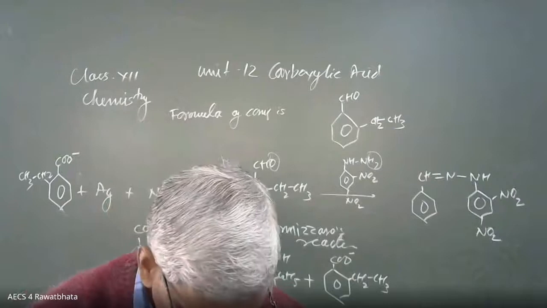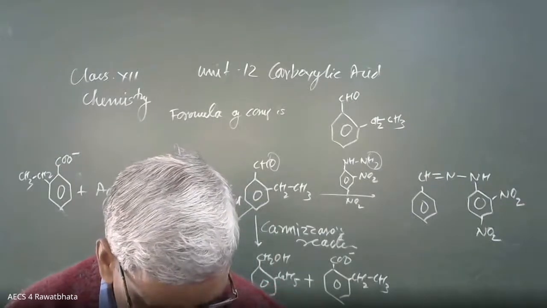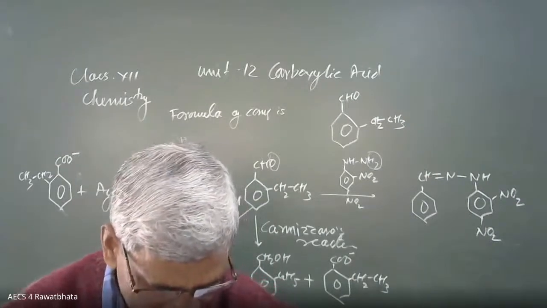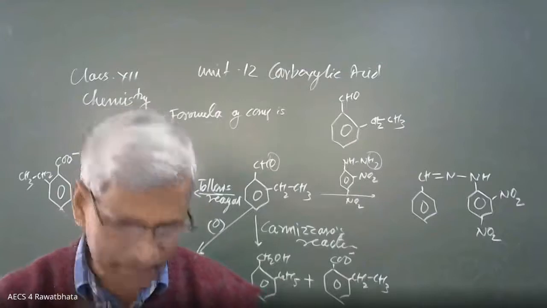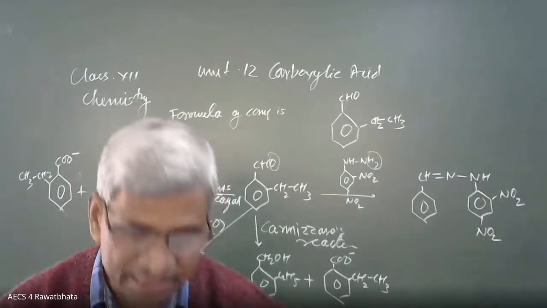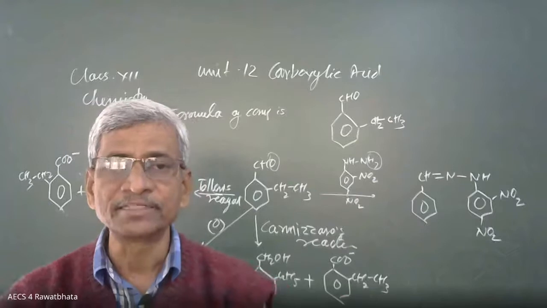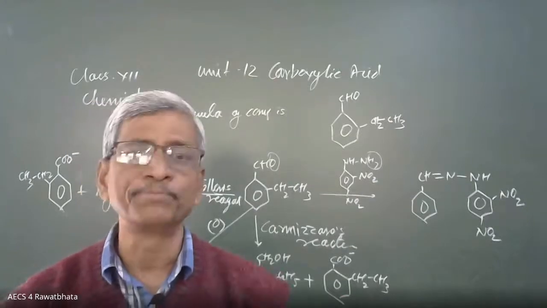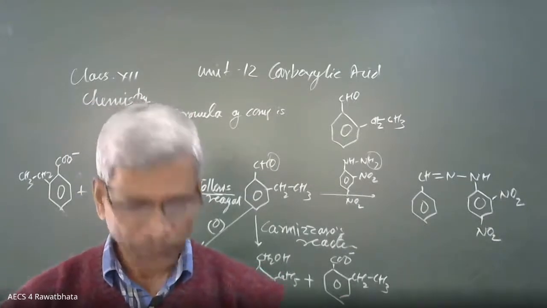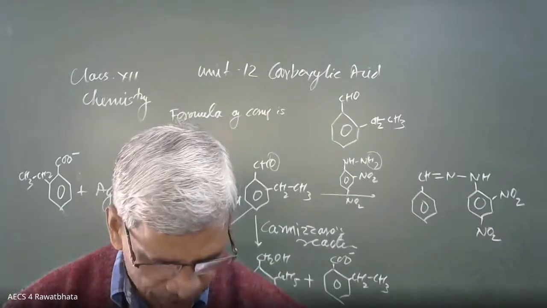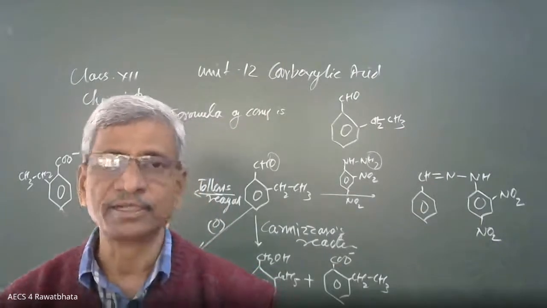On vigorous oxidation, it gives ethanoic acid and propanoic acid. Ethanoic acid has 2 carbon atoms, and propanoic acid has 3 carbon atoms. It means this compound has 5 carbons.